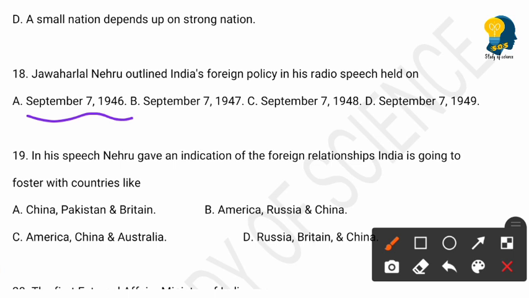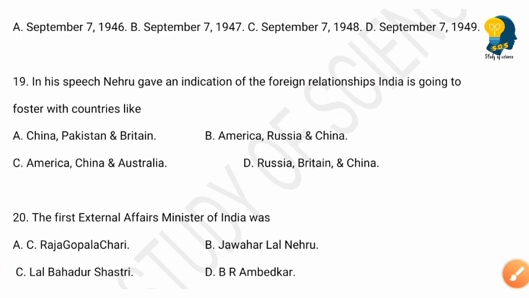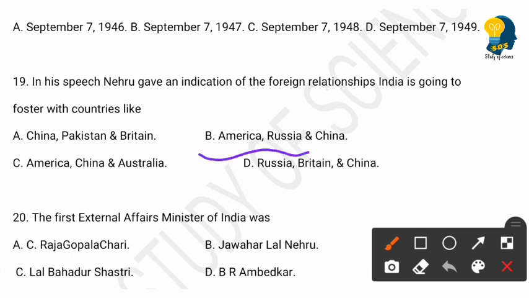The next question is, in his speech, Nehru gave an indication of the foreign relationships India is going to foster with countries like. Options are: A, China, Pakistan, Britain. Option B, America, Russia, China. Option C, America, China, Australia. Option D, Russia, Britain, China. So here the right answer is America, Russia, China. So option B is the right answer.